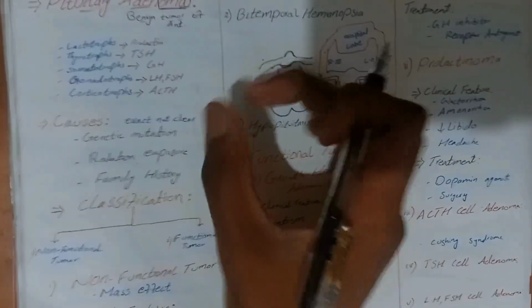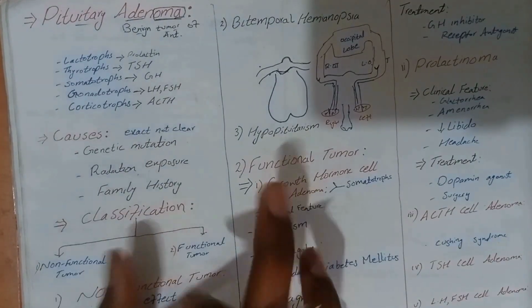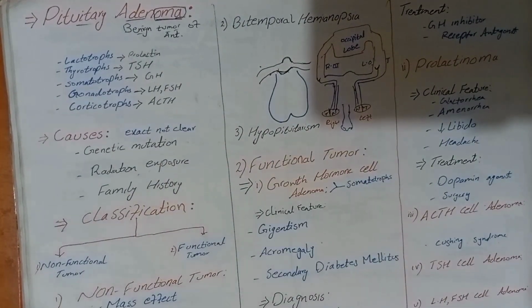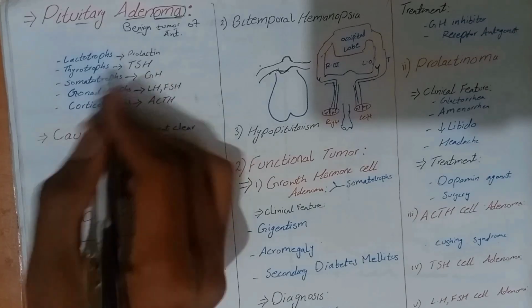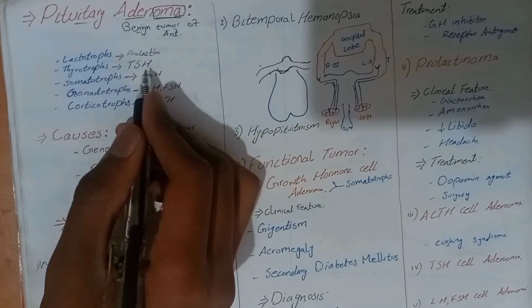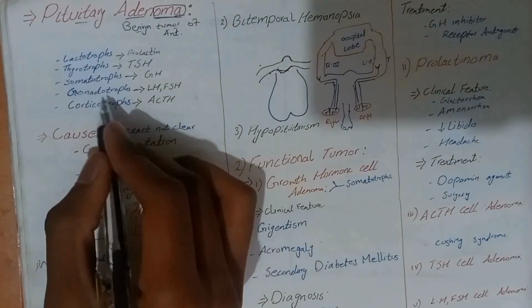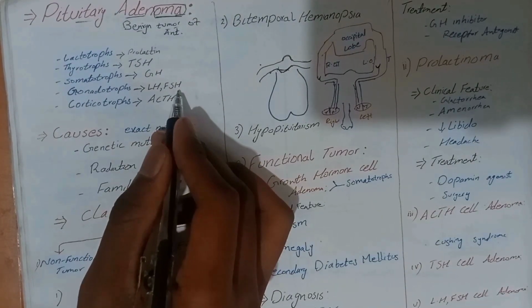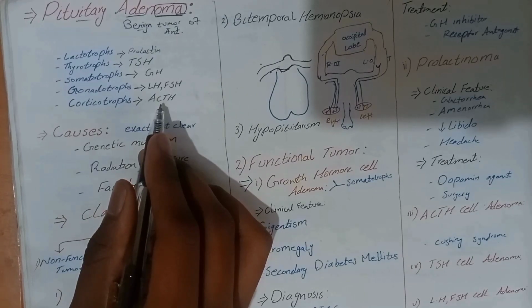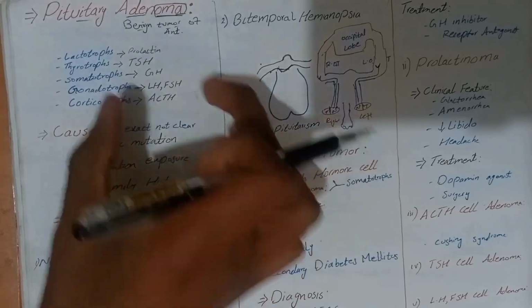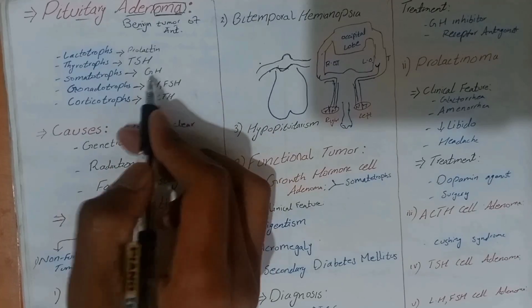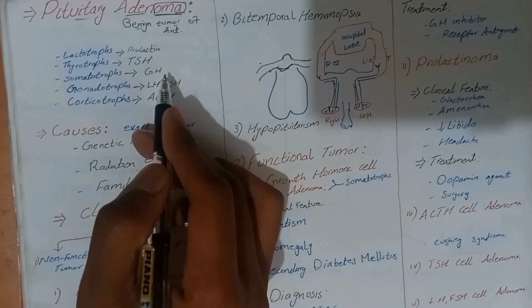Each cell produces its specific hormone, as we know from its physiology, which we discussed in a previous video. Lactotrophs produce prolactin. The thyrotrophs produce thyroid stimulating hormone, somatotrophs produce growth hormone, gonadotrophs produce luteinizing hormone and follicle stimulating hormone, and corticotrophs produce adrenocorticotropic hormone. These five cells produce five or six hormones in our blood.